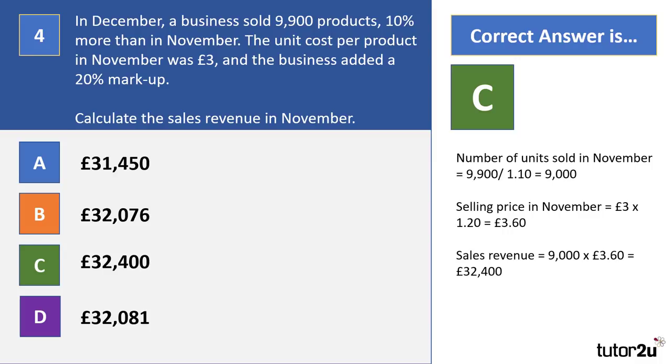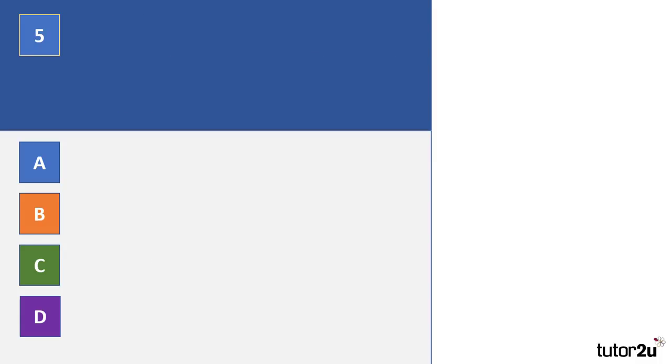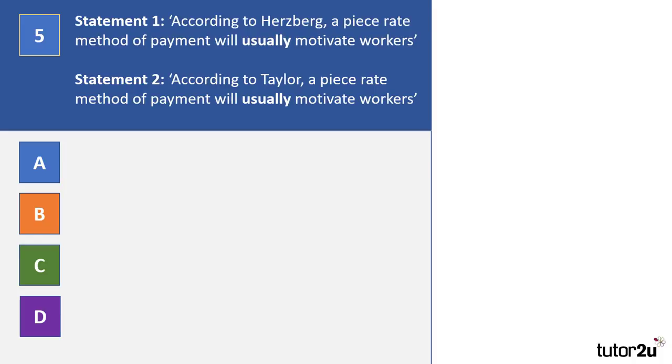Now, if you just found out 10% of 9,900 and deducted that, that would give you an incorrect answer. And this is why in all calculation questions, it is so crucial that you show your working out, because that way you may still be awarded some marks in an exam if the examiner can see some evidence of understanding within your workings. Question 5.